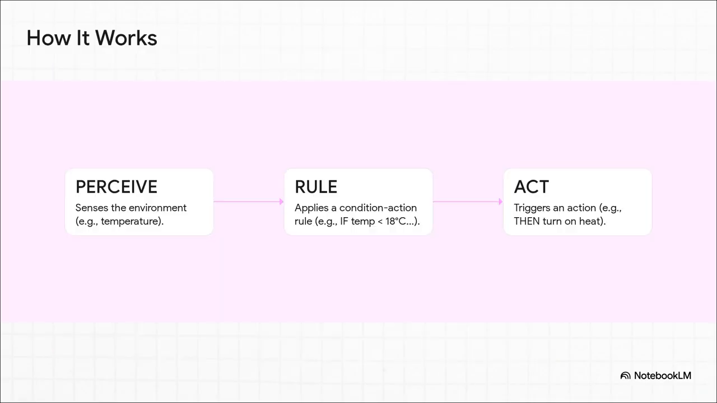The way it works is super simple. It's this little loop. First, it senses something, like the temperature in a room dropping. That triggers a rule it has programmed in, something like, if the temperature is below 18 degrees, and bam, that leads to an action: then turn on the heat. It's simple, it works, but it's also pretty limited.